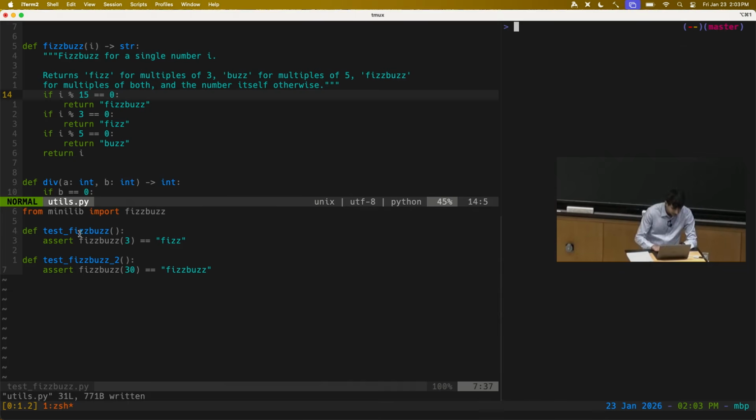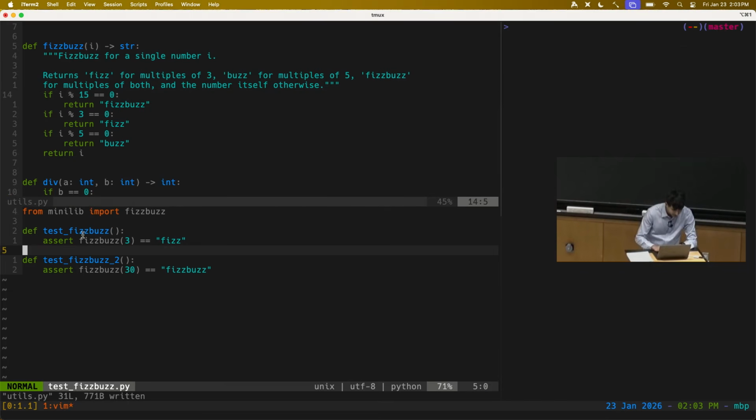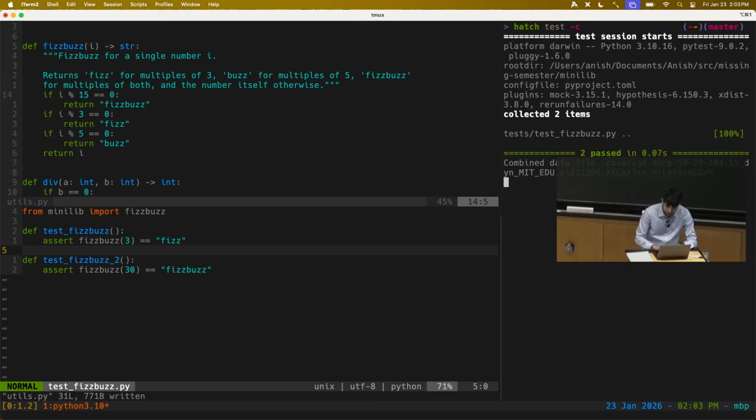If we look at these tests, for example, let me just go ahead and run my code coverage tool and show you what that looks like. So I'm going to do hatch test -c. I've set this up so it computes code coverage when it's running the tests. And it tells me, OK, in this utils.py program, I have 18 statements, and I actually missed 9. So I only have 50% coverage. There's a bunch of untested code in this implementation.